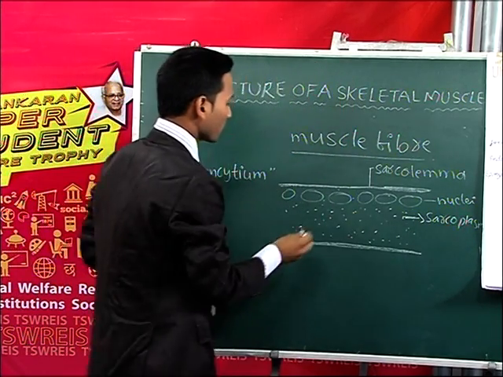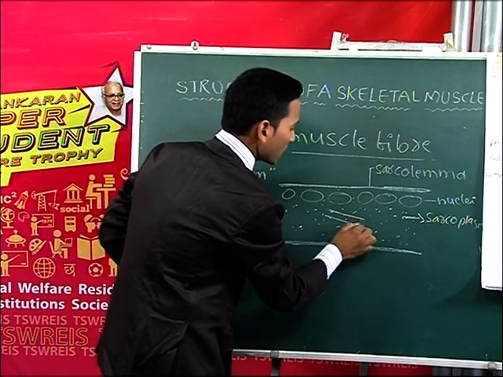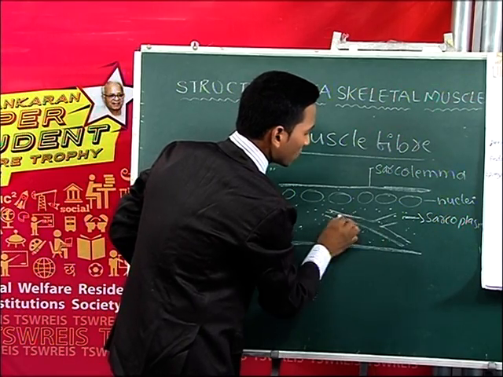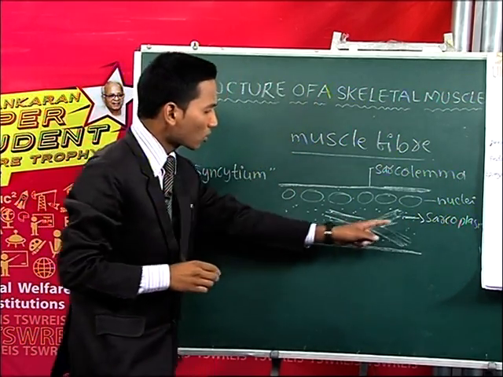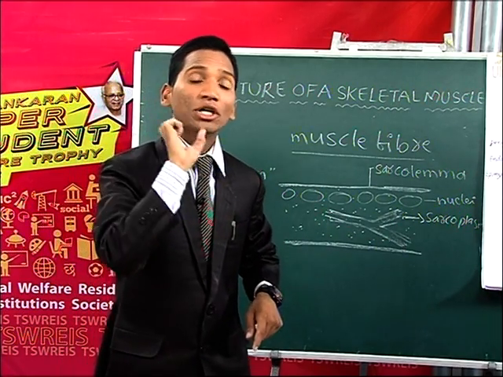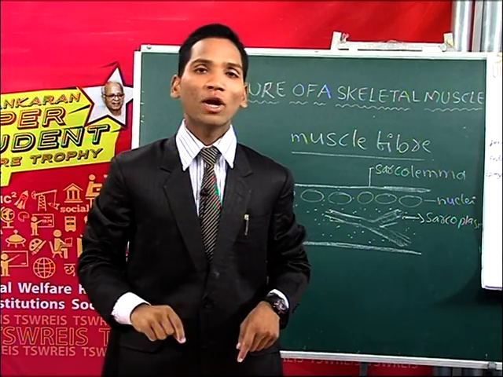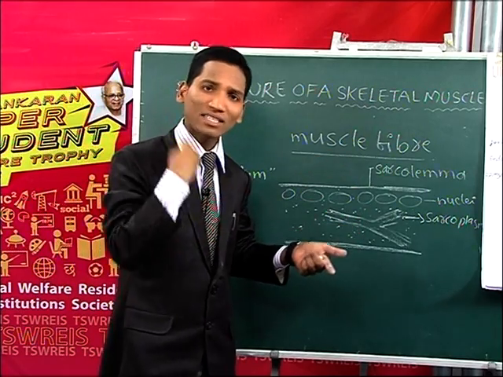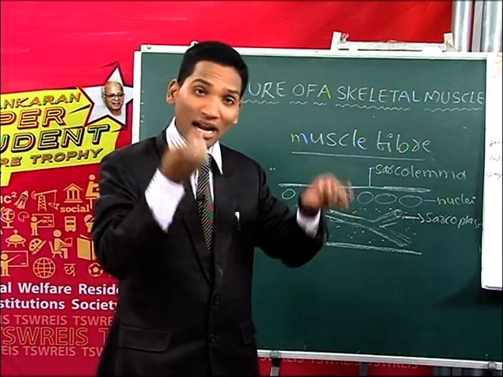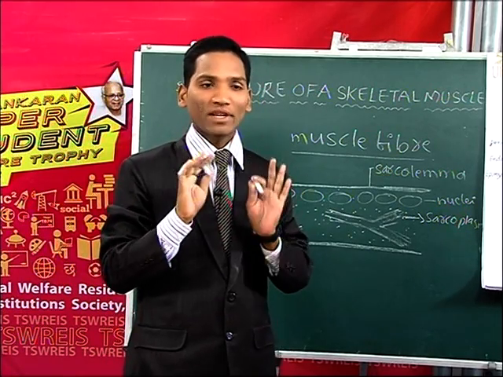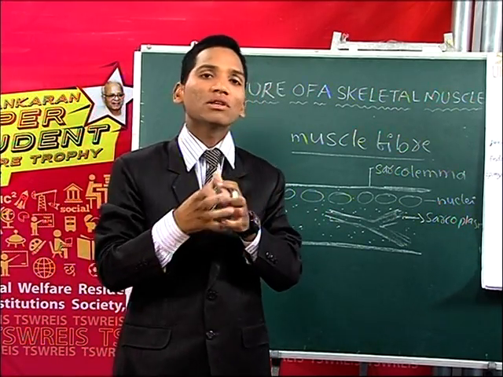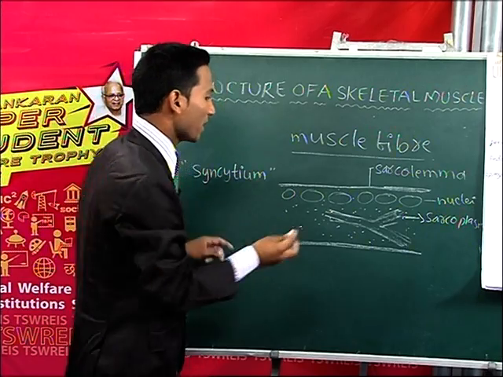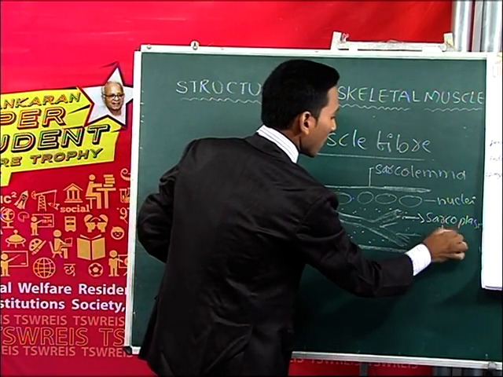And there is an endoplasmic reticulum present inside the muscle fiber. Because this endoplasmic reticulum is present inside the sarcoplasm, it is called the sarcoplasmic reticulum. This is the storehouse of calcium ions. When the calcium is released, muscle contraction takes place.